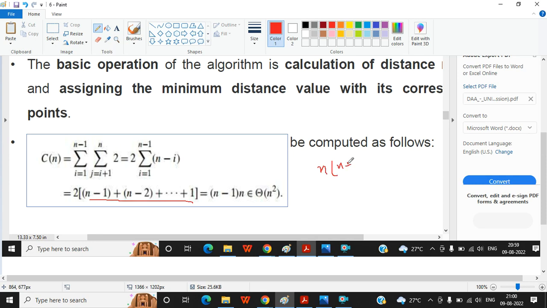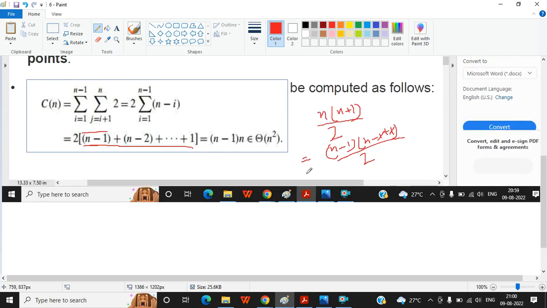n plus 1 by 2. Now here it is not going up to n, it is going up to n minus 1. So n will be replaced by n minus 1. So it will be n minus 1 and n minus 1 plus 1, by 2. So n minus 1 plus 1 will be cancelled. So what it is, n into n minus 1 by 2.